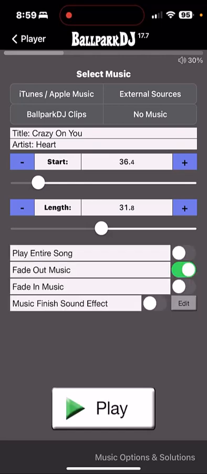And down below the start and length, you'll find a fade in music option. And that's available depending on where you've chosen to start your song. You might find that comes in handy for a nice smooth transition into your music, in addition to the fade out option that we have to have a nice smooth transition out of the music.